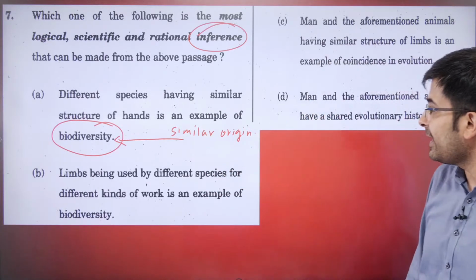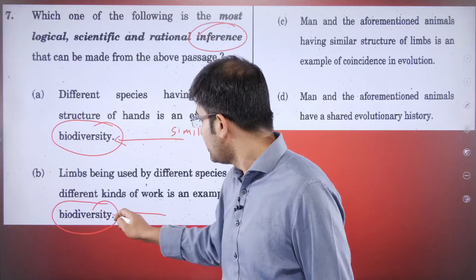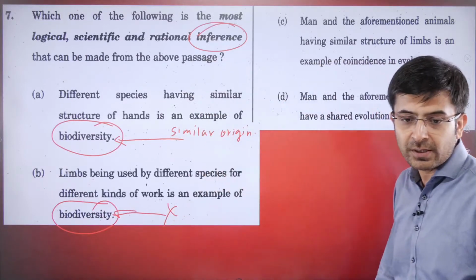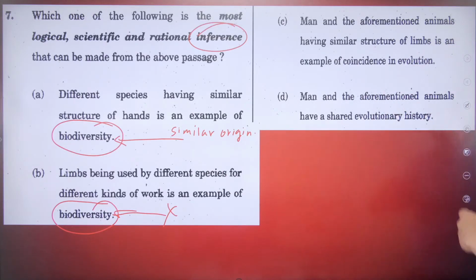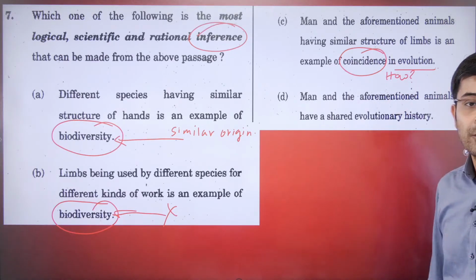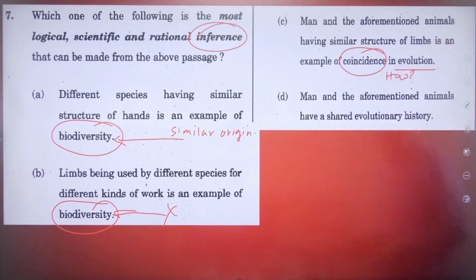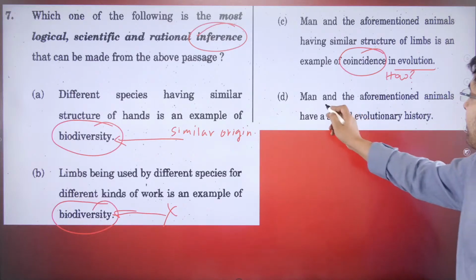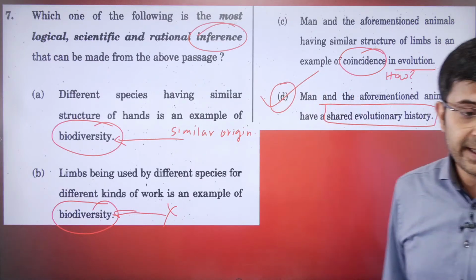B. Limbs being used by different species for different kinds of work. Again, biodiversity. No. Biodiversity is a specific concept. It's not even talking about biodiversity, the passage. C. Man and those animals have similar structure is an example of coincidence in evolution. Again, how do we know this? Whether it is coincidence or designed or actually evolution wanted this to happen, how can we definitely draw that conclusion? D. Man and the aforementioned animals have a shared evolutionary history, shared origin. Bang on target. D. Absolutely correct.